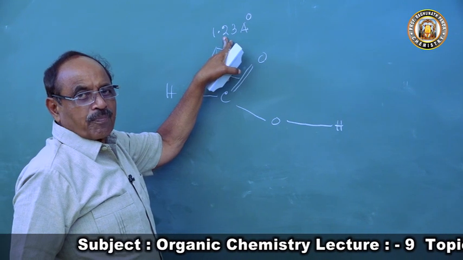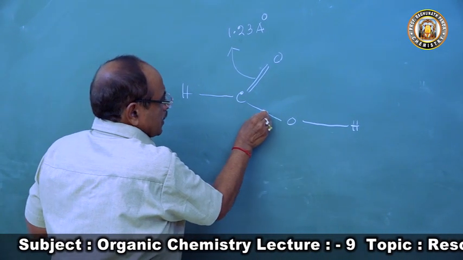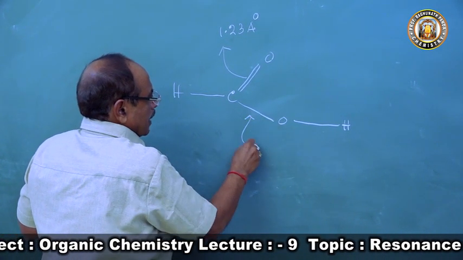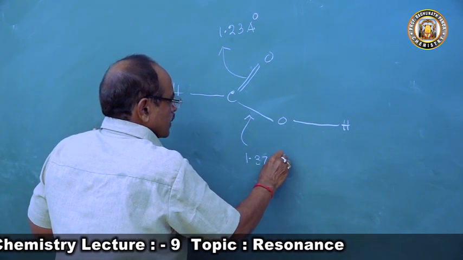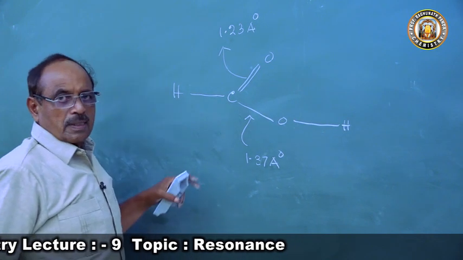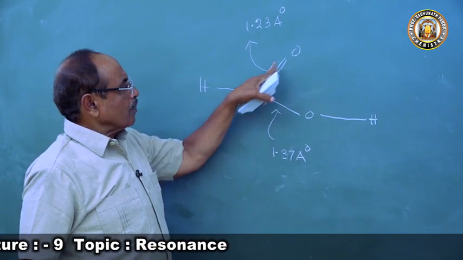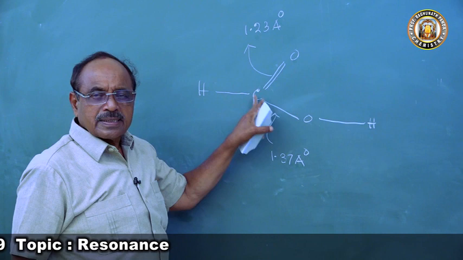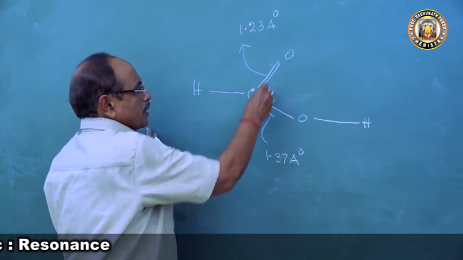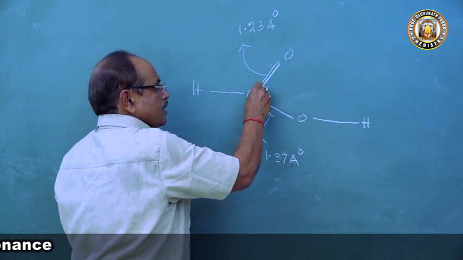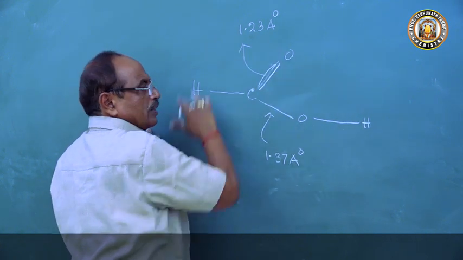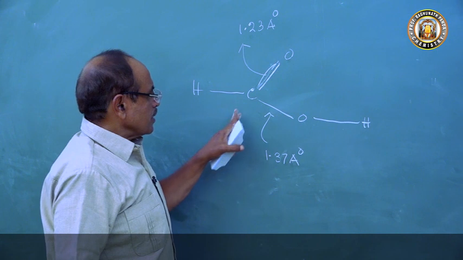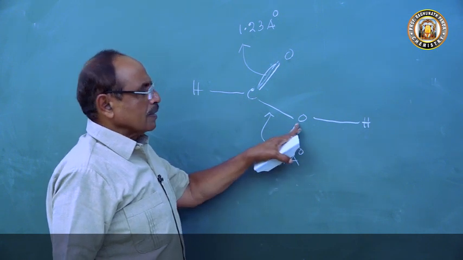And this other carbon oxygen bond length is 1.37 angstrom. That means there are two carbon oxygen bonds here: one is a sigma bond, and the other is a pi bond. The C=O bond length is 1.23 angstrom, whereas the C-O bond length is 1.37 angstrom.